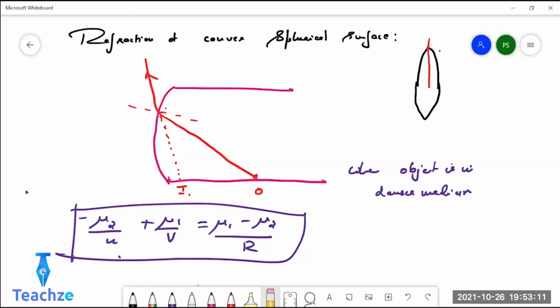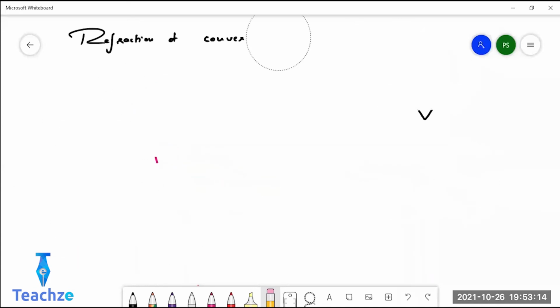Now, similarly, refraction at concave spherical surface. Write the same for the concave lens.